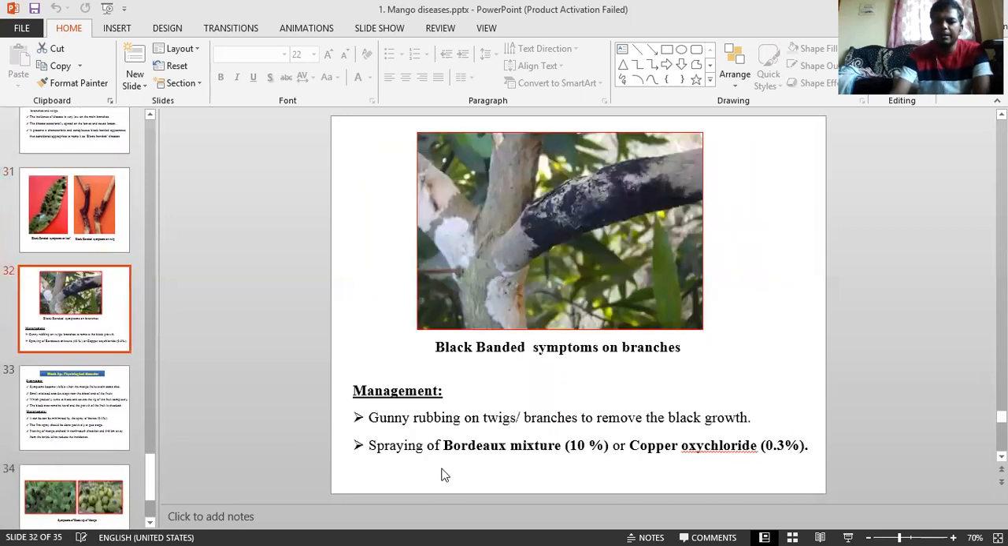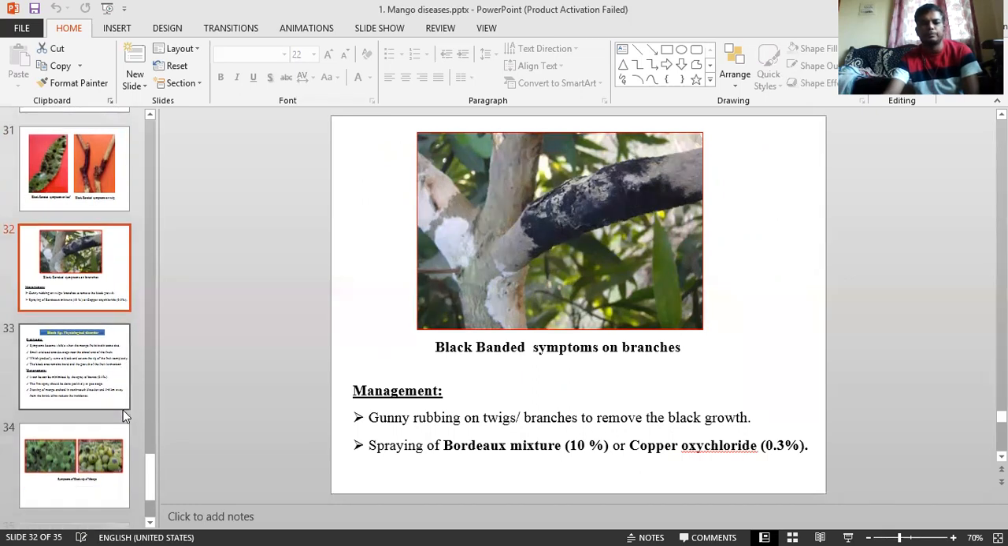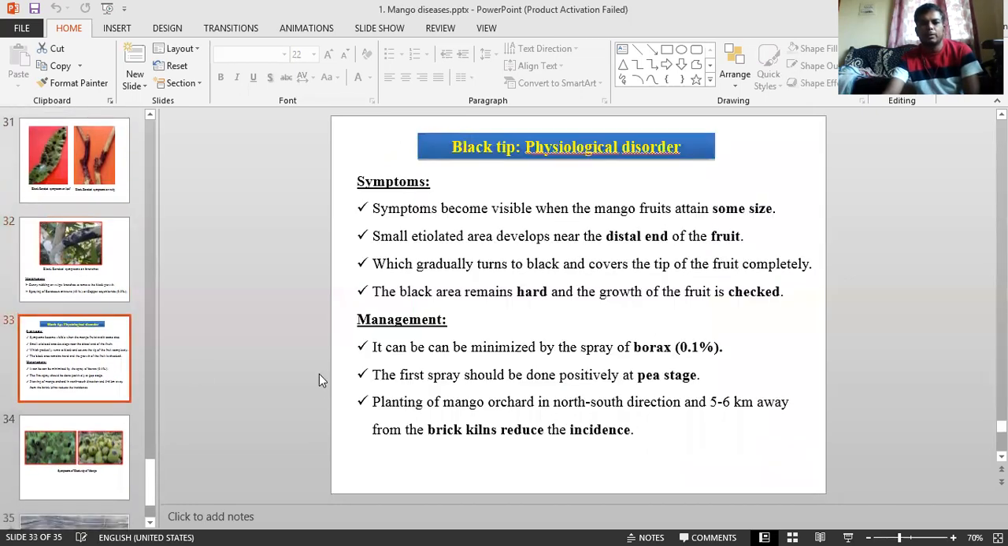And coming to management, gunny bag rubbing on twigs or branches removes the black growth. And spraying of Bordeaux mixture 10% or copper oxychloride 0.6%, you can effectively manage this one. Okay? So coming to the black tip, this is a major one.